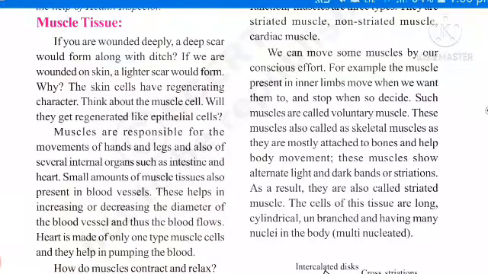Here, muscles are responsible for the movements of hands and legs and also of several internal organs such as intestine and heart. Small amounts of muscle tissue are also present in the blood vessels. These help in increasing or decreasing the diameter of blood vessels and thus the blood flows. Even the heart is made up of only one type of muscle cells and they help in pumping the blood.